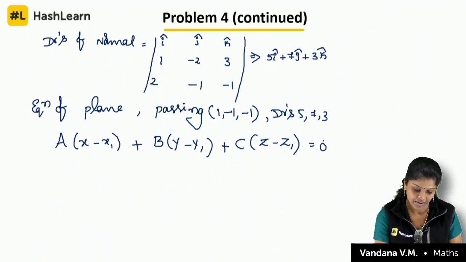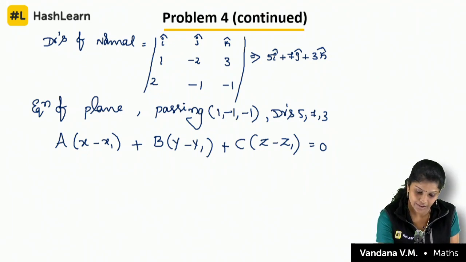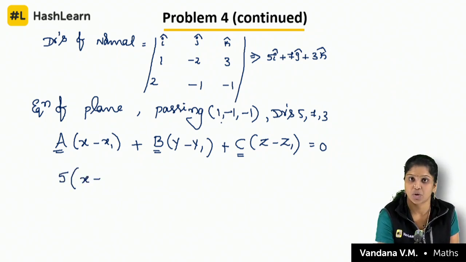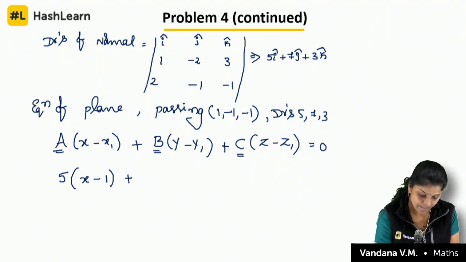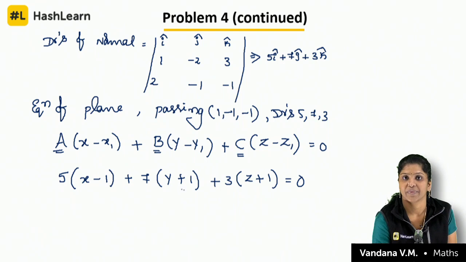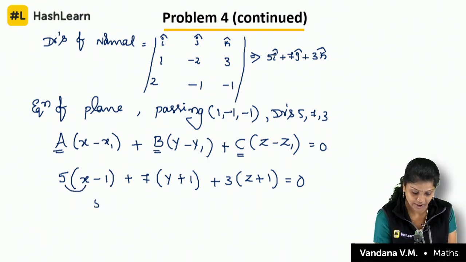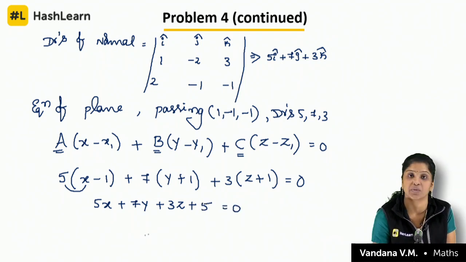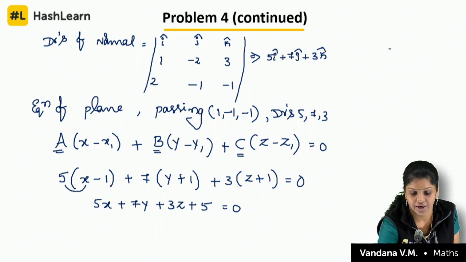So just substitute the values over here. A, B, C are what? Drs of the plane, right? 5 into x minus 1 plus 7 into y plus 1 plus 3 into z plus 1 is equal to 0. If you solve this, you get 5x plus 7y plus 3z plus, minus 5 plus 7 plus 3, you will get plus 5 is equal to 0. Now the question is converted like this.